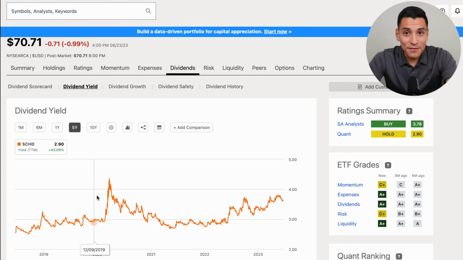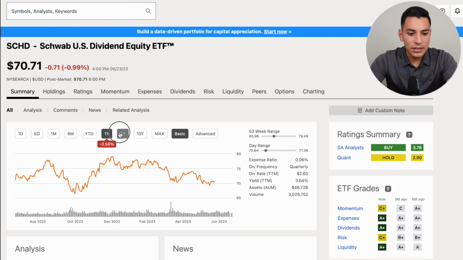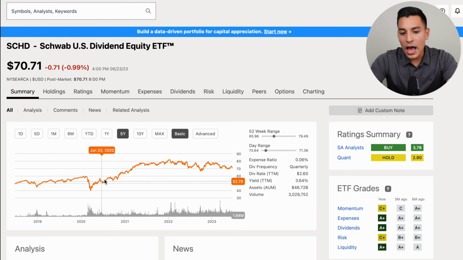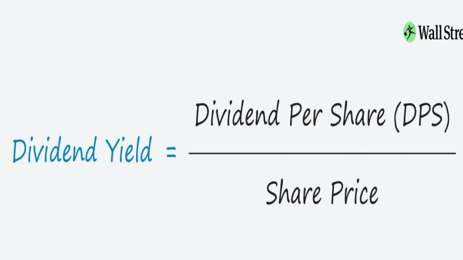Now, you also were an amazing investor if you bought SCHD in 2020 when COVID hit and it was yielding over 4% dividend yield. Now, in the future, if you were to imagine this line keep on going up, hopefully it goes down, right? If it goes down, that means that the share price is increasing very rapidly. And when that happens, as you can see right here, the share price was increasing very rapidly. And if we look back at the summary chart, we can see since 2020, that share price has been growing rapidly. And so what happens is that if we look by the equation, if the denominator increases, then the dividend yield will obviously go down.